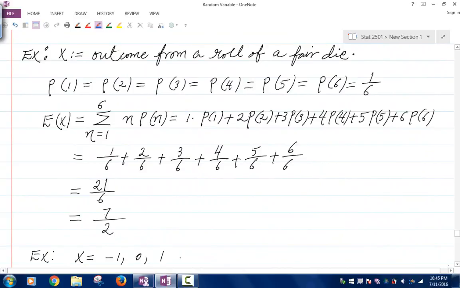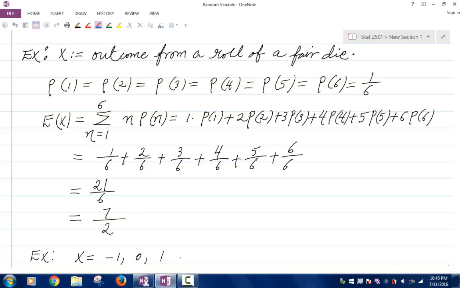Let x be the outcome from a roll of a fair die. So the probability of 1 is the same as the probability of 2, the probability of 3, probability of 4, probability of 5 and 6. They are all equal to 1/6 because it's a fair die. The expectation of x then is the summation of n times p of n, where n goes from 1 to 6.